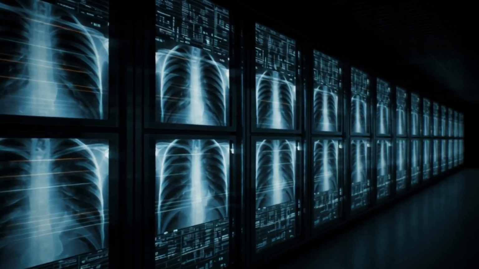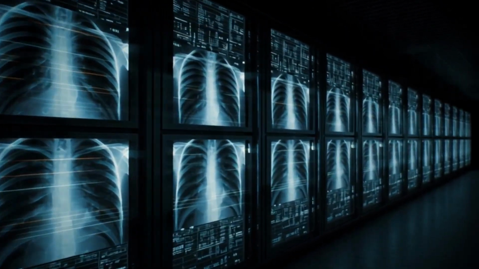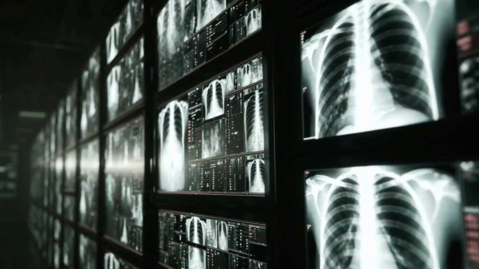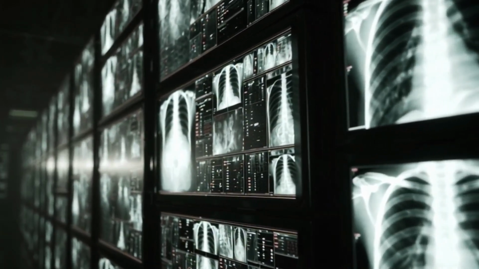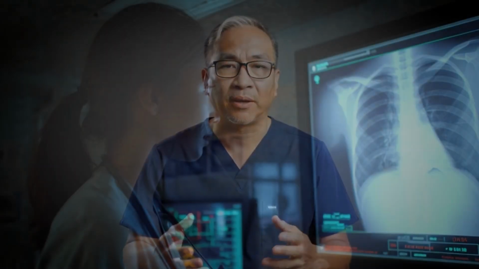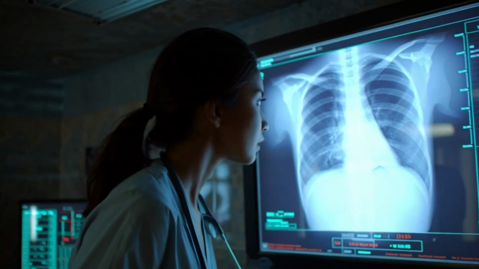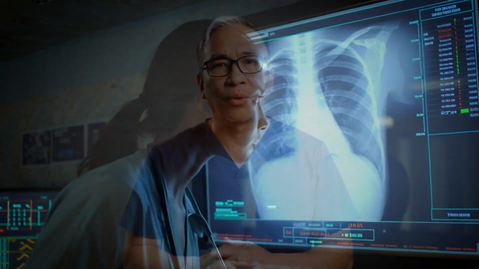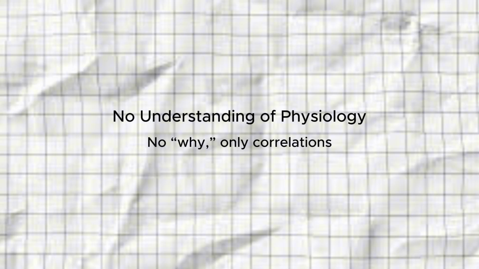First, AI looks for patterns in data. For example, an AI system may be trained on thousands of chest x-rays. It learns that certain pixel patterns are often labeled as heart failure. When it sees a new x-ray, it compares patterns and outputs a probability. That's it. The important thing to understand is this: AI does not understand physiology. It does not know why fluid collects in the lungs. It only knows that certain images are statistically linked to certain labels.